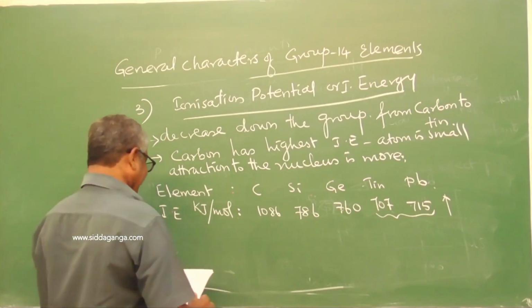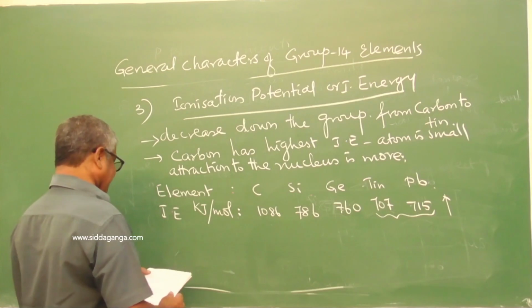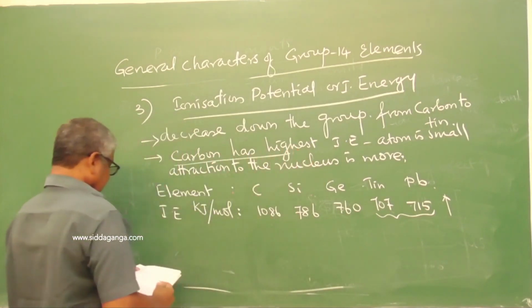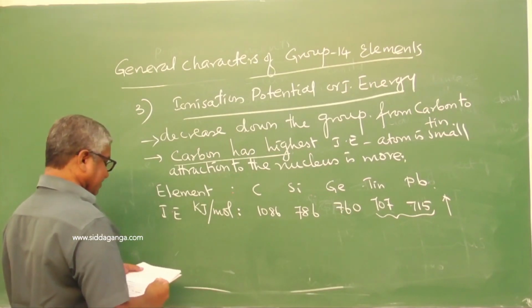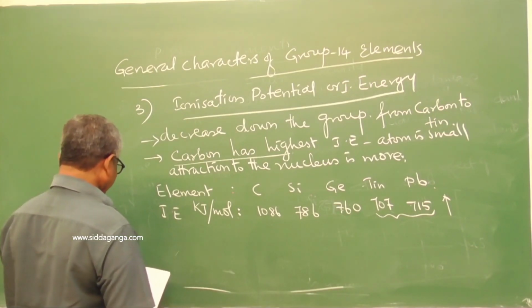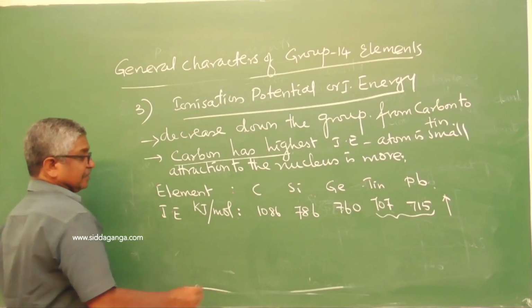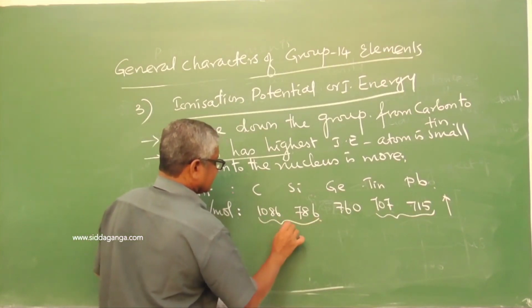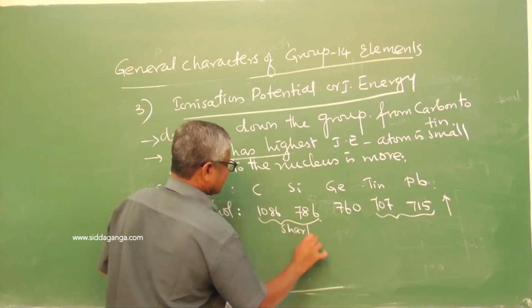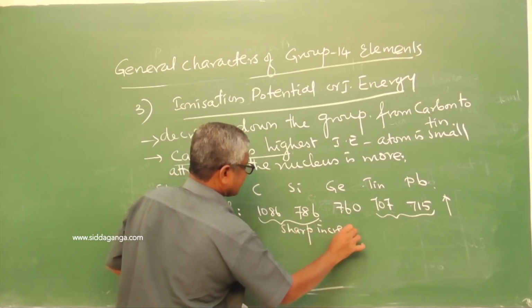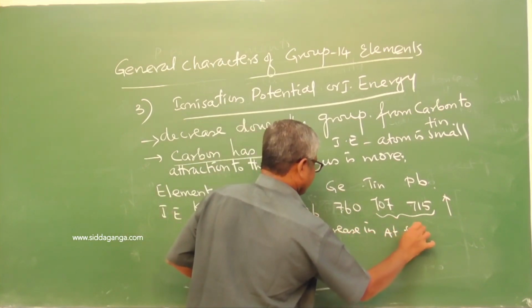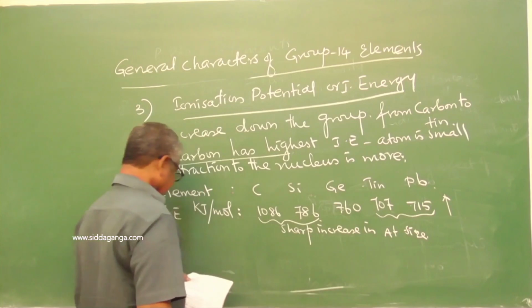Carbon is higher than silicon due to smaller atomic size. Already we have written that. Carbon to silicon, a sharp decrease due to a sharp increase in atomic size.